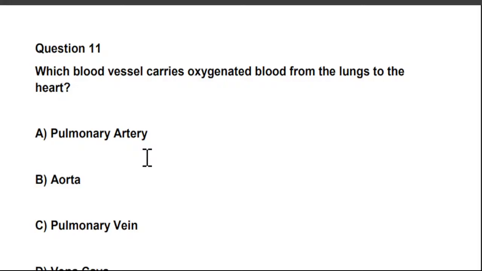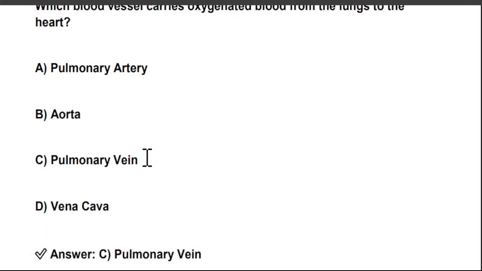So which blood vessel carries oxygenated blood from the lungs to the heart? Oxygenated blood means pure blood. So option A, pulmonary artery. B, aorta. C, pulmonary vein. And D, vena cava. So the right answer is C, pulmonary vein. Pulmonary vein carries oxygenated blood from lungs to heart.